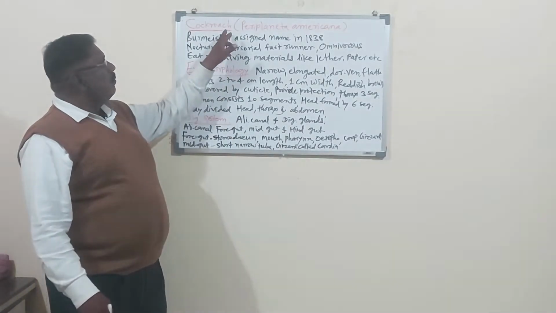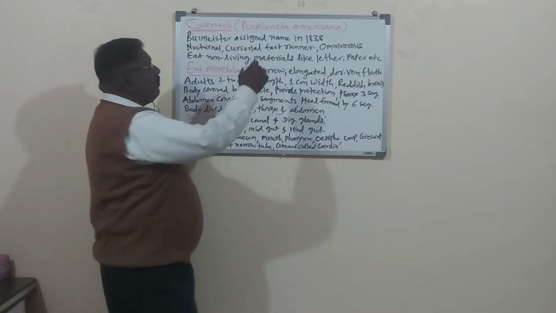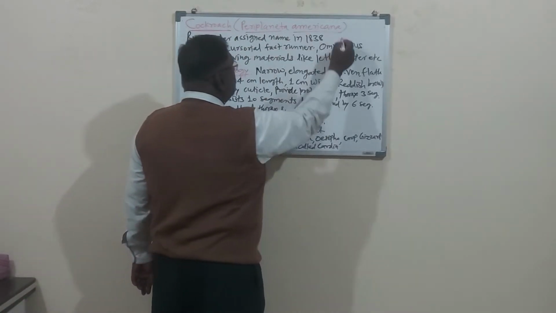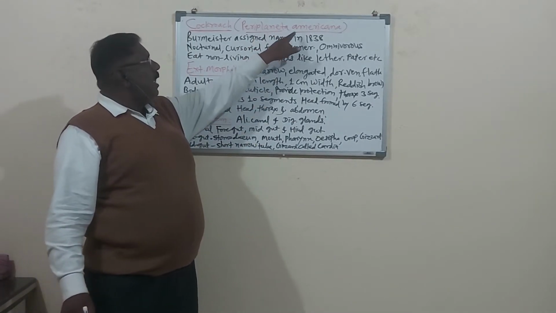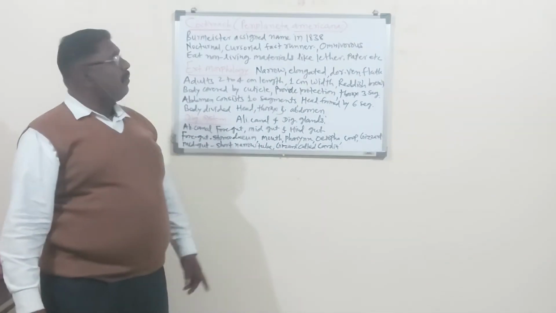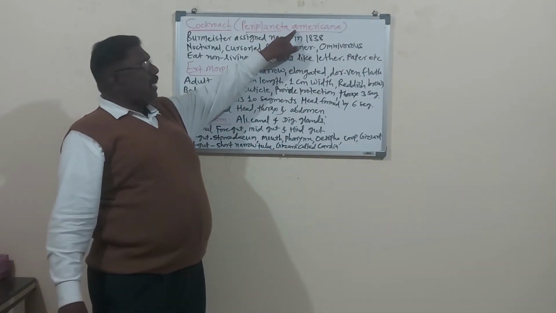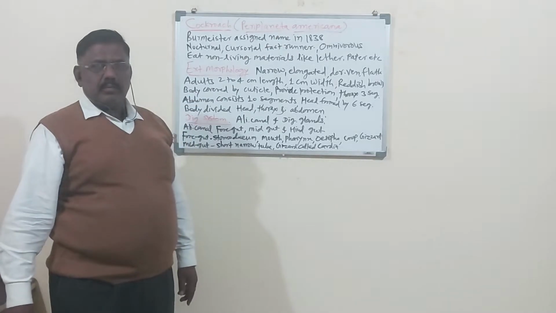The generic name or zoological name of cockroach is Periplaneta americana. So Periplaneta is the generic name, the genus, and americana is the species. Remember here, species always starts with a small letter, americana.